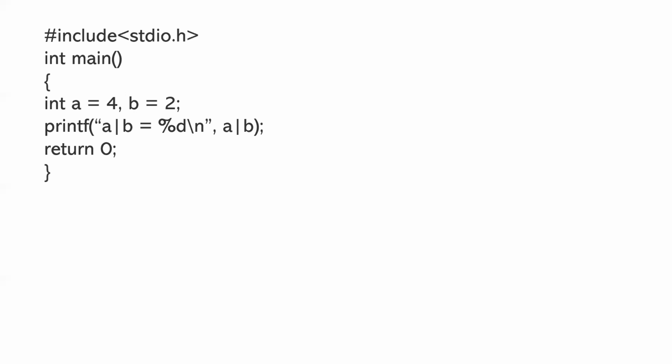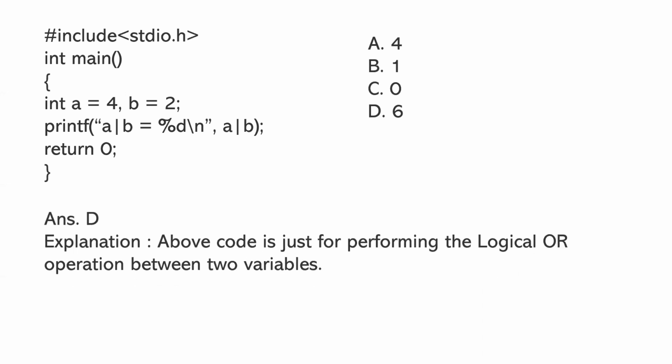So the next question would be int a = 4, b = 2, printf a or b is equal to %d, print a or b. Okay, return 0. So the options given are 4, 1, 0, 6. Explanation: answer is D. Above code is just for performing the logical or operation between two variables.